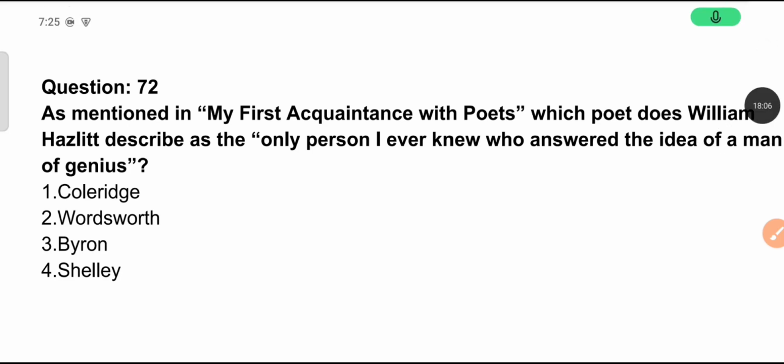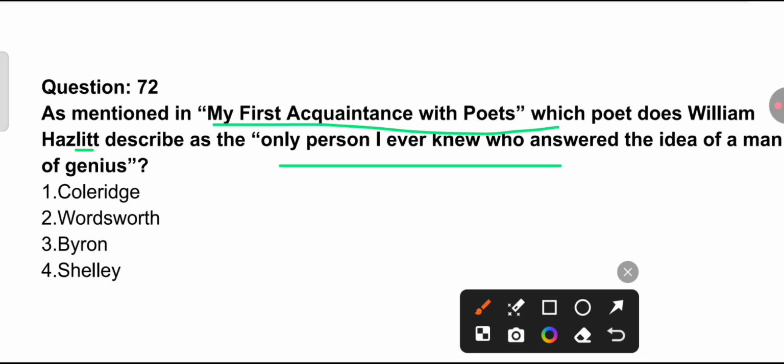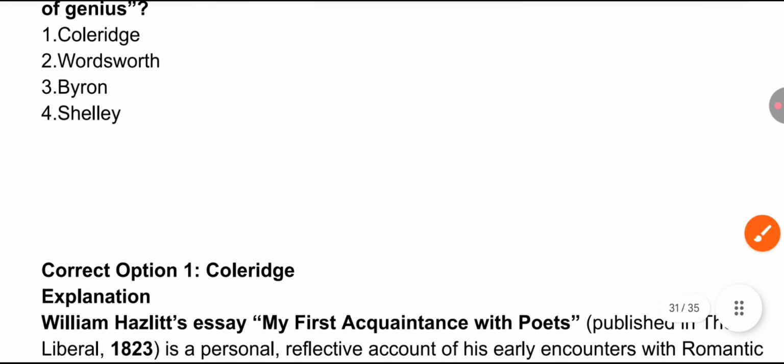See the next question. As mentioned in My First Acquaintance with Poets, a work by William Hazlitt, which poet does Hazlitt describe as the only person I ever knew who answered to the idea of a man of genius? Options: Coleridge, Wordsworth, Byron, and Shelley. In this work, he has described, by mentioning this line, a poet, and you have to find out which of these options he was talking about. So it is option 1, Coleridge.